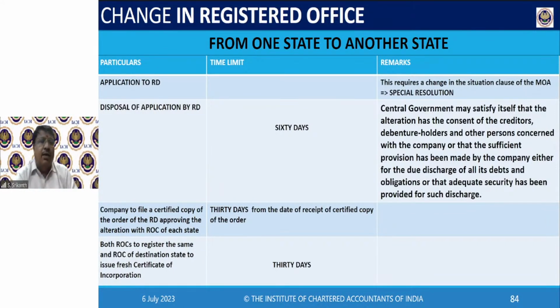So finally, the RD will dispose of the application within 60 days. Or in case you need to get consent and you are asking for time, he will give time. Thereafter, the baby is in your court. If everything is pakka, documents are ready, 60 days. Otherwise, no. Then company to file.